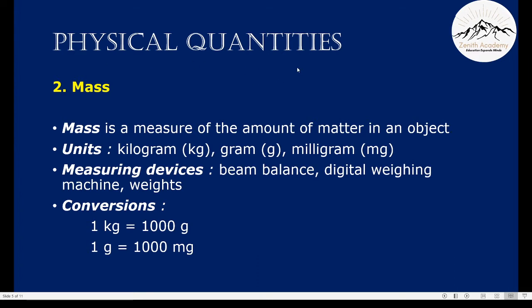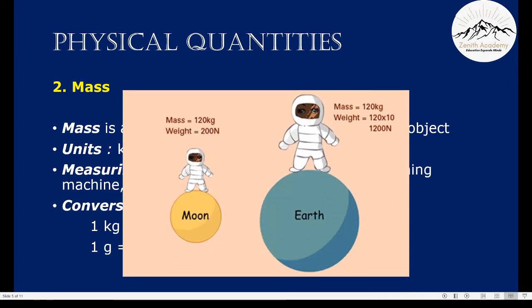The next physical quantity we are going to learn is mass. Mass is a measure of amount of matter in an object. Now wait, mass and weight are not the same things. Let's see why. Because weight considers gravity, whereas mass will not consider gravity.